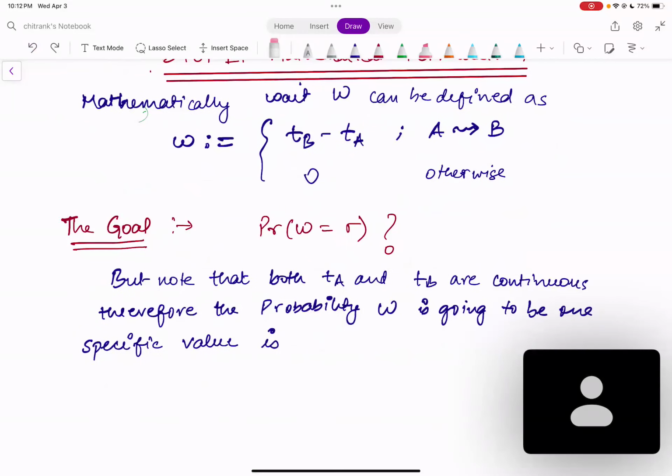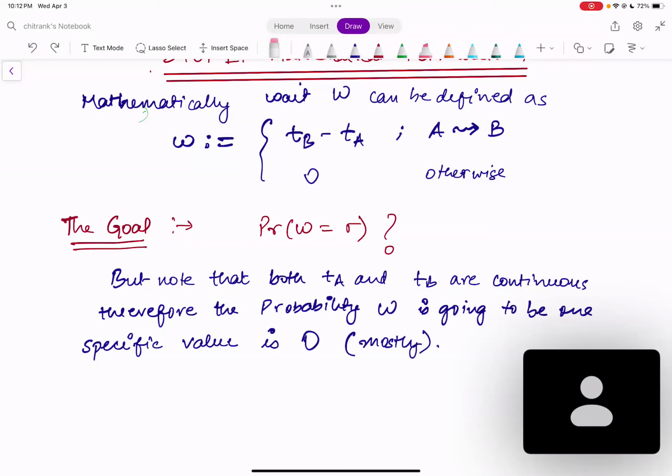But before we proceed, we also need to stop and think if the goal that we want to calculate is even reasonable at all. Remember that TA and TB are continuous random variables, and that means the probability that W is going to be some specific value sigma is going to be what? It's 0, mostly, and we'll see why I wrote mostly here.